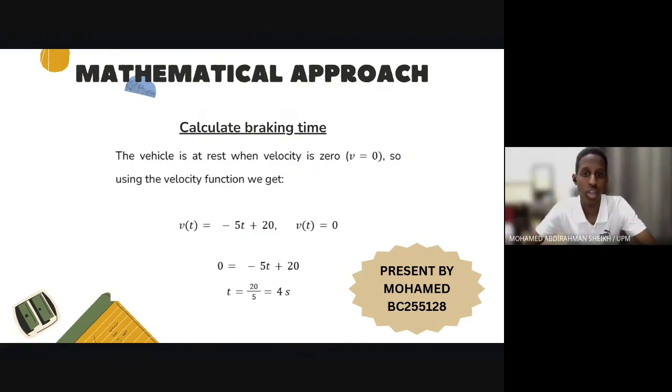Now for calculating braking time, the vehicle is at rest when the velocity, v, is equal to 0. Using the velocity function, we substitute v(t) = 0, and then divide by -5, or divide by 5, to isolate t, which gives us a time of 4 seconds.